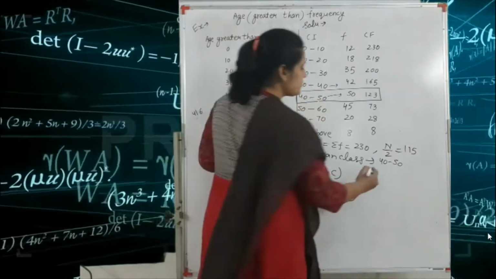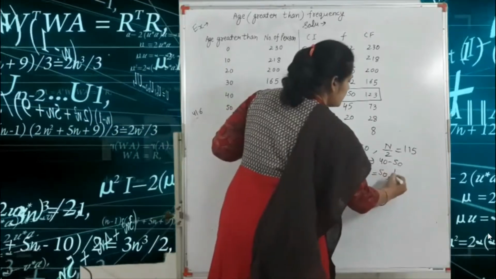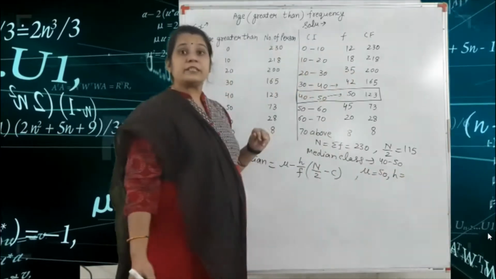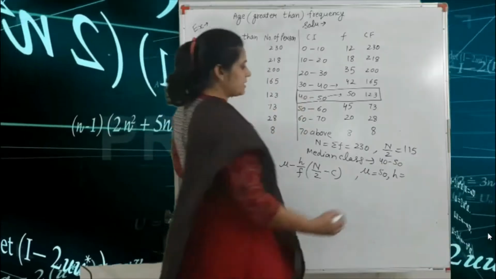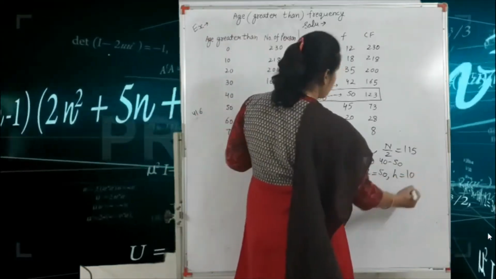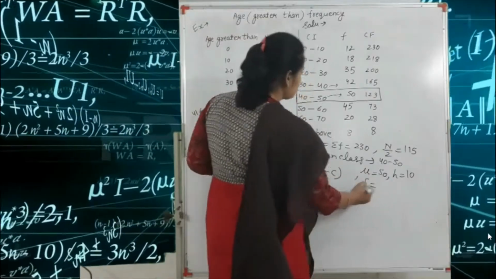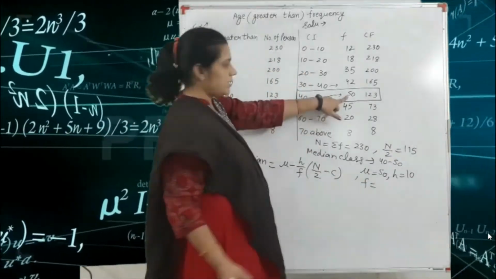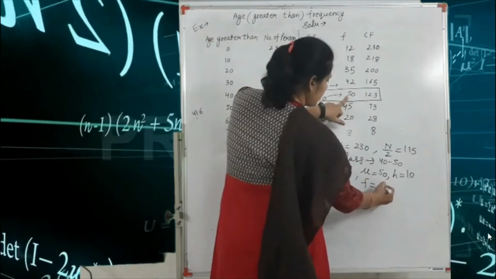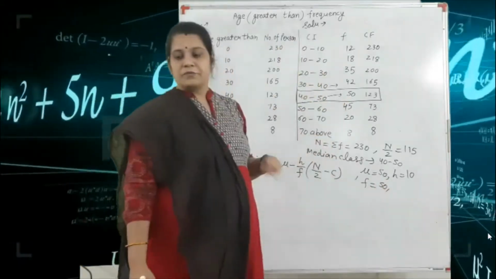So the upper limit is what? 50. Got it? H is equal to the width of the median class. That means the difference, so the difference is 50 minus 40, that means 10. Okay. F is equal to the frequency. So according to this median class, the frequency is 50. So we write here F is equal to 50.